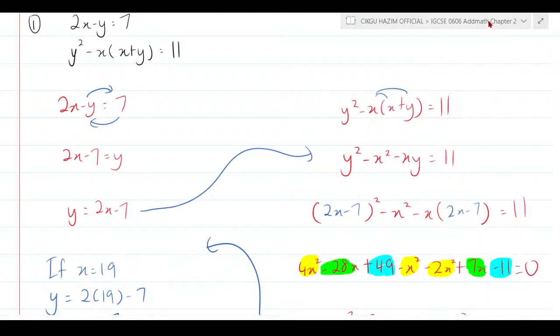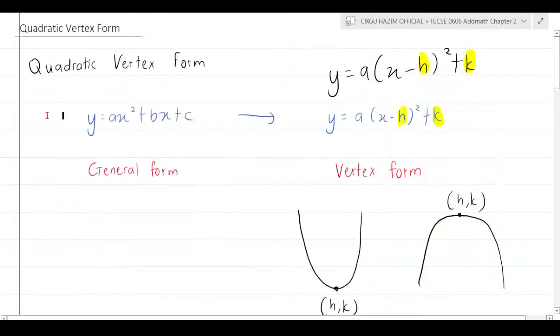And now let's straight away go to the next thing, which is the quadratic vertex form. This one I already posted a video regarding this thing. So quadratic vertex form here means that we want to convert the general form of the quadratic, change it to the vertex form of the quadratic. What does it mean by vertex form? Vertex means it's like the turning point.